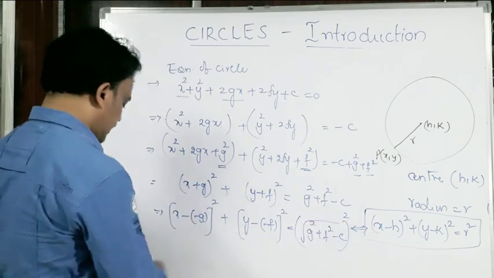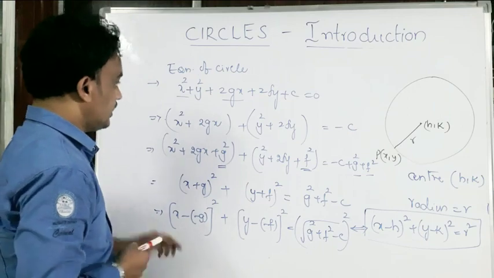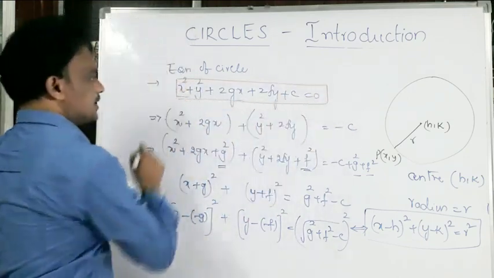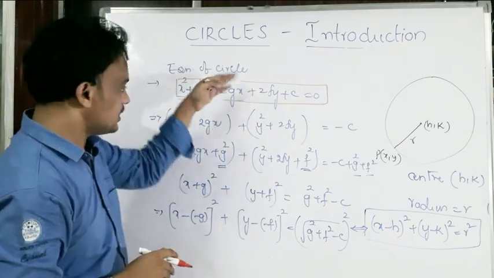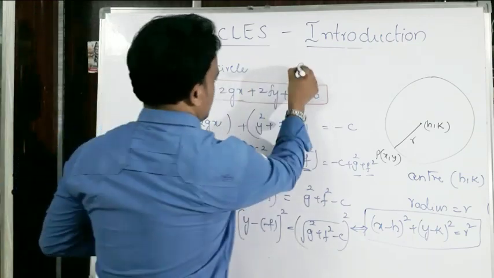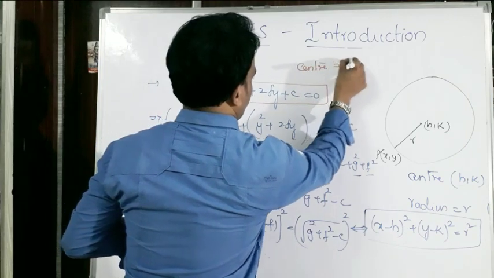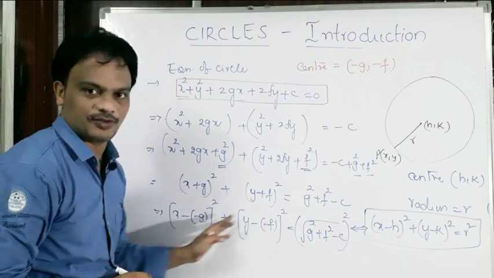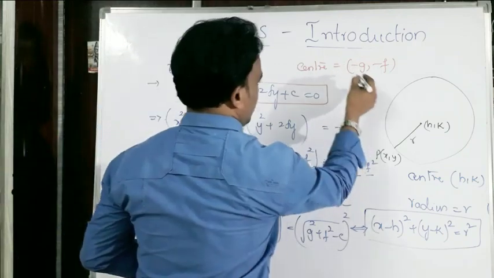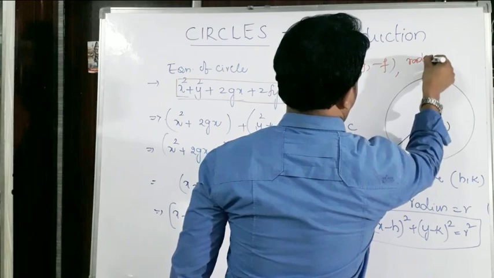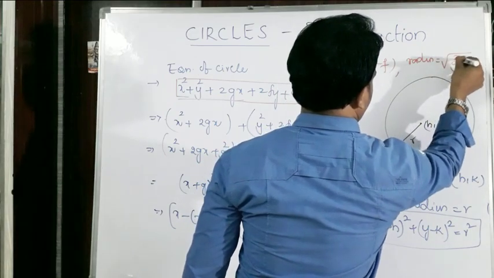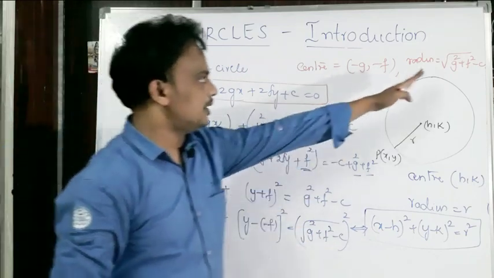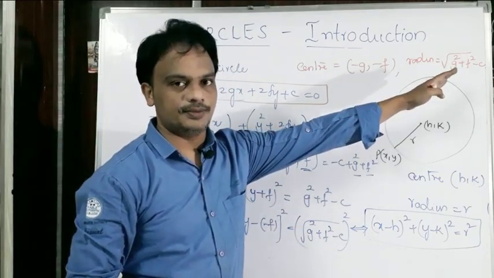So when the equation is x square plus y square plus 2gx plus 2fy plus c equals 0, the center of the circle is minus g, minus f. And the radius equals the root of g square plus f square minus c, which should always be greater than or equal to 0.